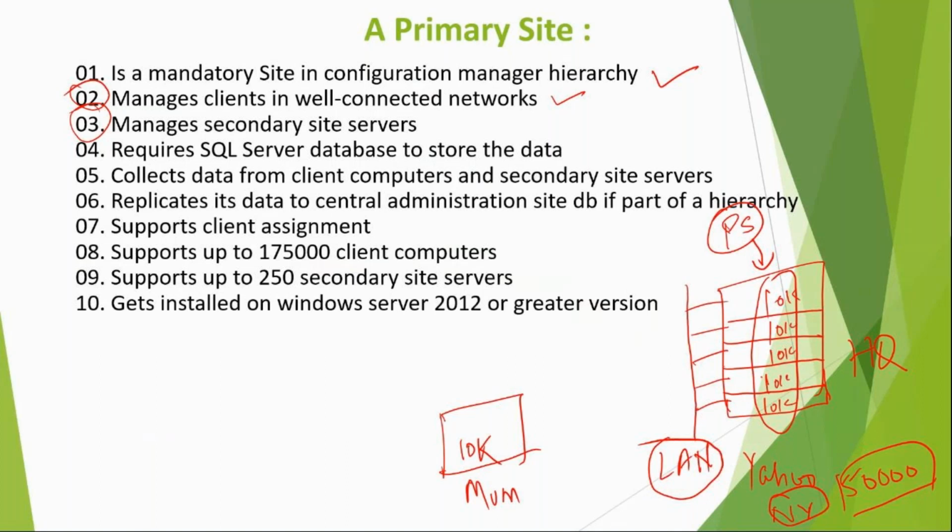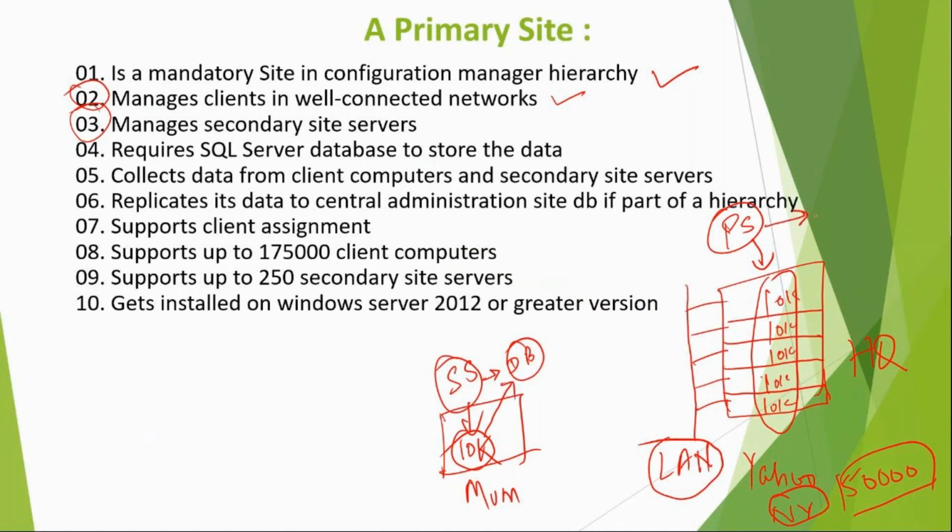Primary cannot manage them, because the connection between the primary site and these 10,000 devices is on WAN. These 10,000 devices are in Mumbai and the primary site is in New York. So it's a wide area network, not a local LAN network, and the network connectivity is not good. So we can't use the primary site to manage these devices. We will install a secondary site. Secondary will be managing these 10,000 devices and collecting their data into its database.